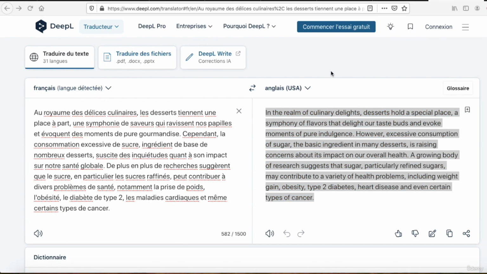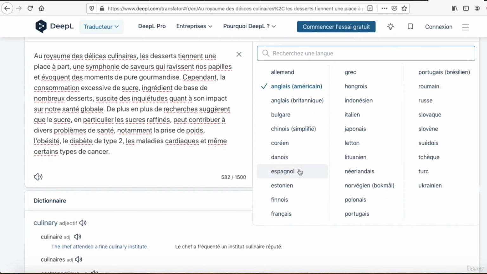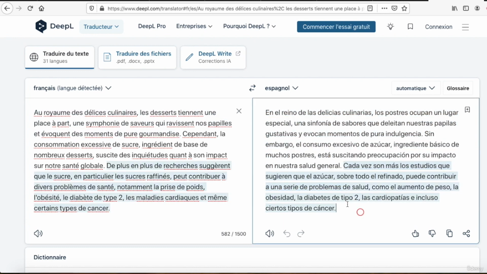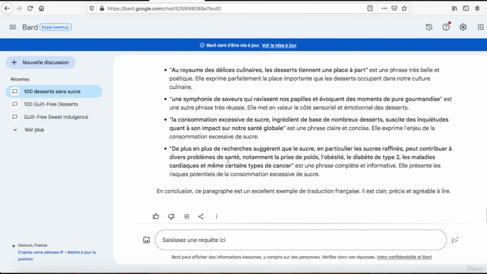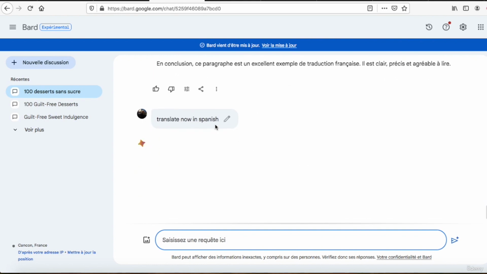Obviously, you can do exactly the same in other languages. You can translate in German, in Italian, in Portuguese, in Spanish. For example, I go here and I put Español here, and you will have the version in Spanish. You can also translate here, translate now in Spanish. Okay, and you will have your paragraph in Spanish.